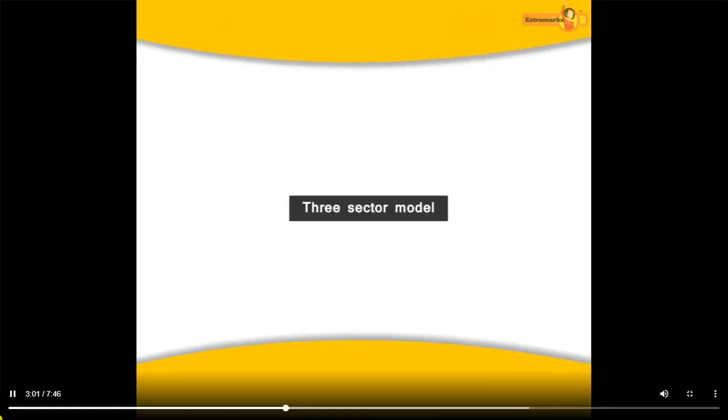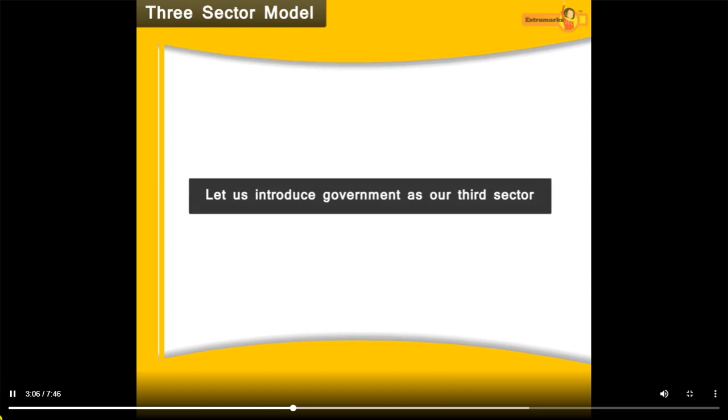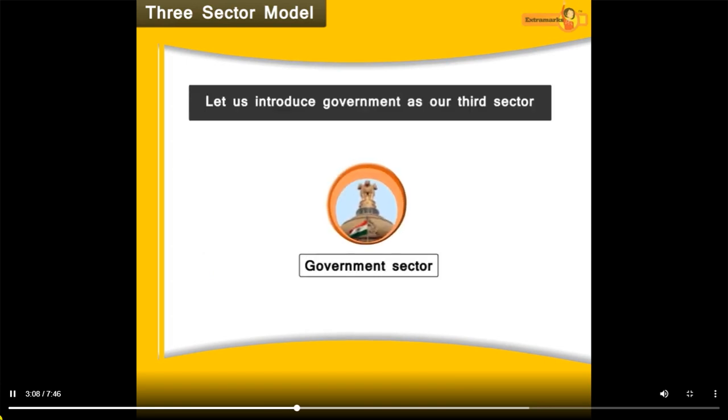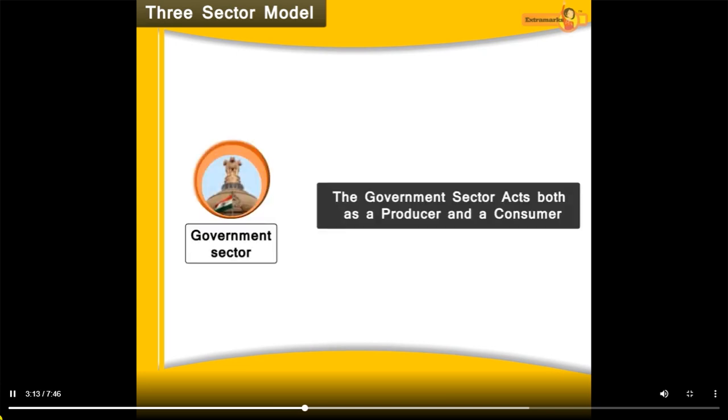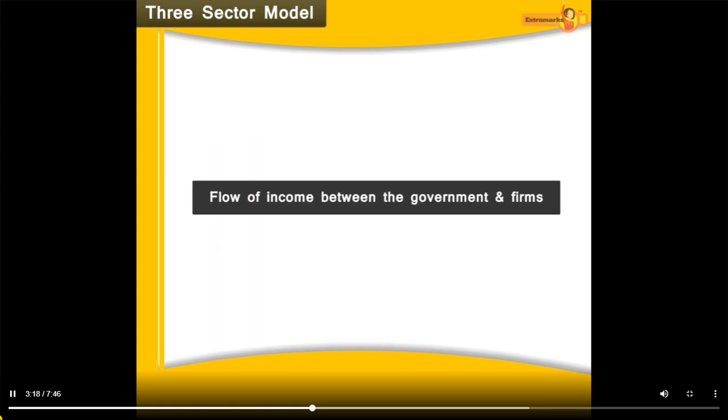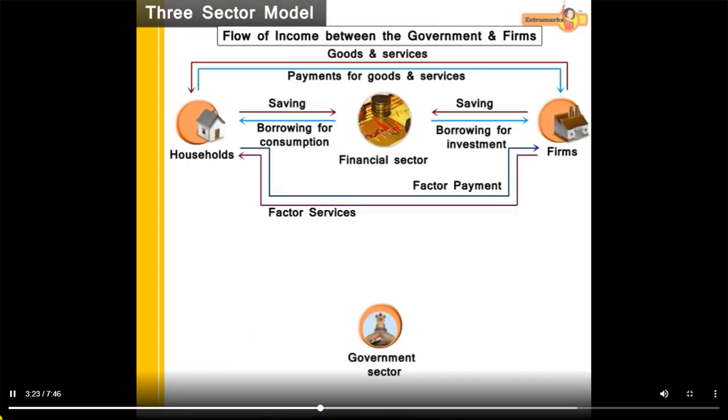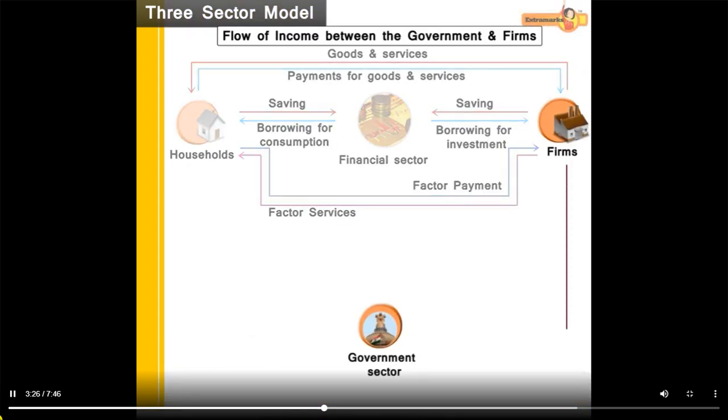Now, after two-sector model, let us study three-sector model. Let us introduce government as a third sector. Circular flow of income in a three-sector economy. The government sector acts both as a producer and a consumer. Let us first understand the flow of income between the government and firms. The government acts as a consumer by purchasing goods and services from firms, which is a real flow. In return, it pays for the goods and services, which is a money flow.